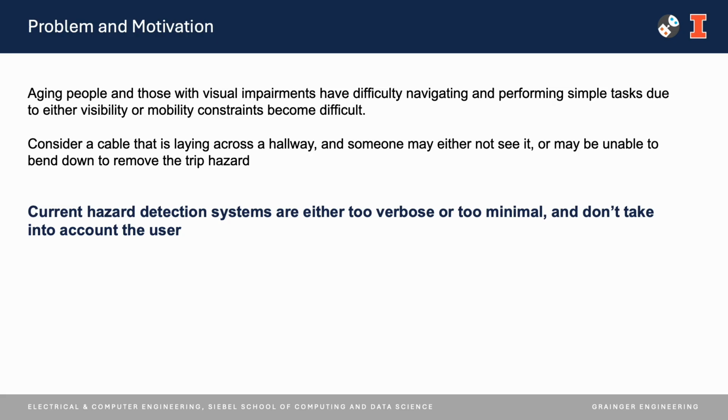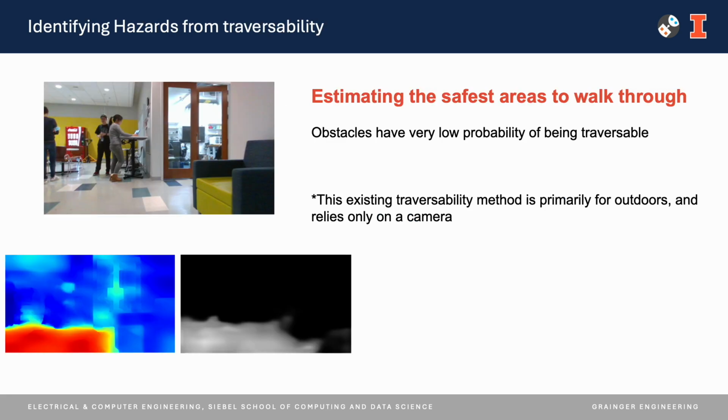Existing works in hazard detection often result in oversharing, such as enumerating all obstacles in a scene regardless of their relevance, or are not interpretable, such as just emitting a beep if the object becomes too close.